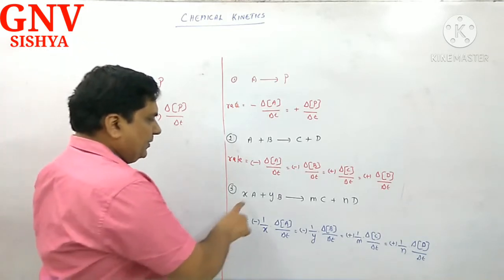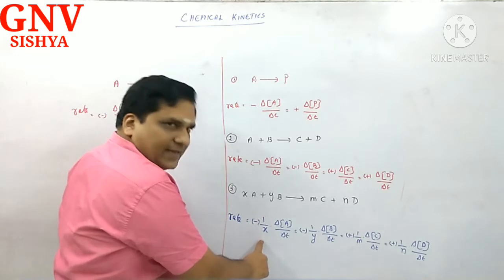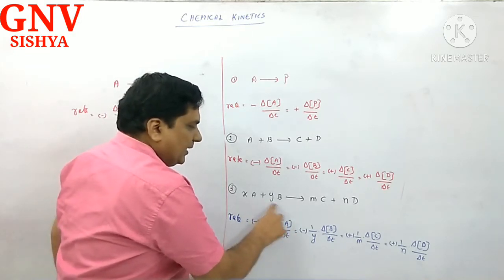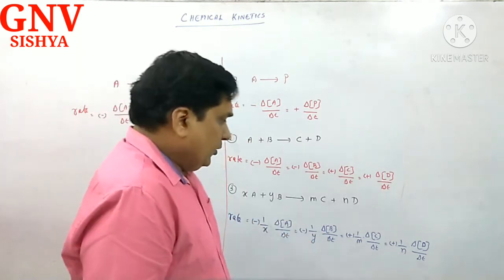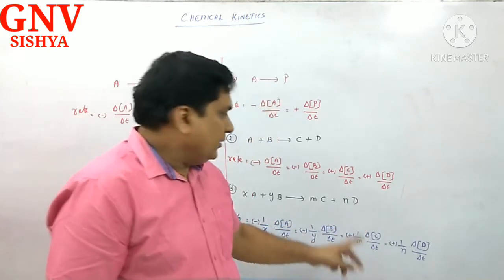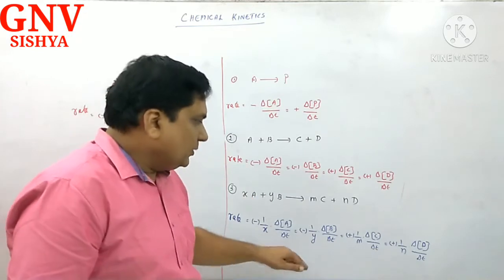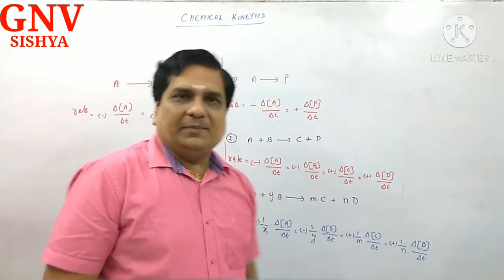See, for example, x moles of A: minus 1 by x delta A by delta T is equal to minus 1 by y delta B by delta T is equal to plus 1 by m delta C by delta T is equal to plus 1 by n delta D by delta T. The number of moles should be brought to the denominator. Then only the speed will be made uniform.